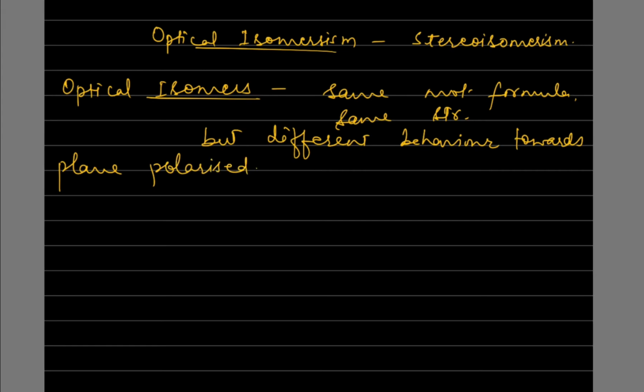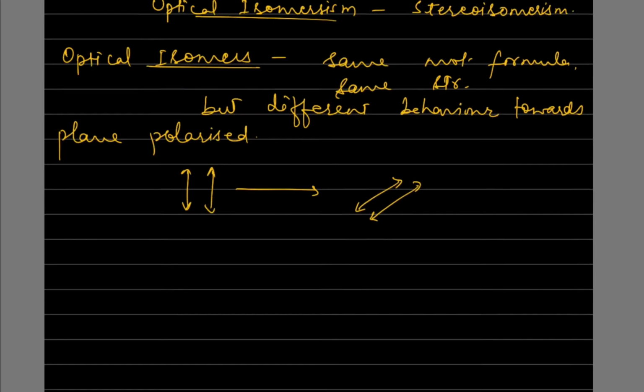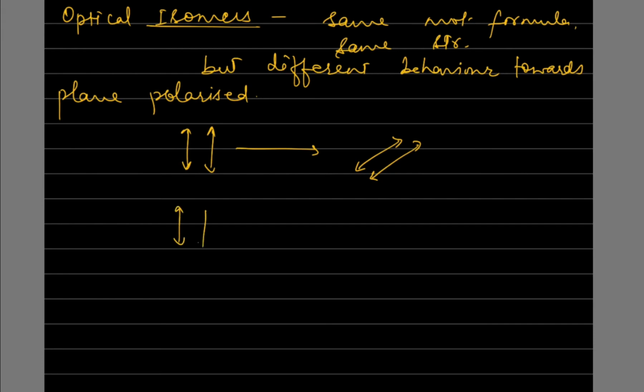One isomer will be rotating the plane polarized light towards right, like this, clockwise, and the other isomer will rotate the plane polarized light towards left, anti-clockwise, like this. If this type of behavior is shown to the plane polarized light, we call them optical isomers. Now what are optical isomers? Same molecular formula, same structure, but different behavior towards plane polarized light.